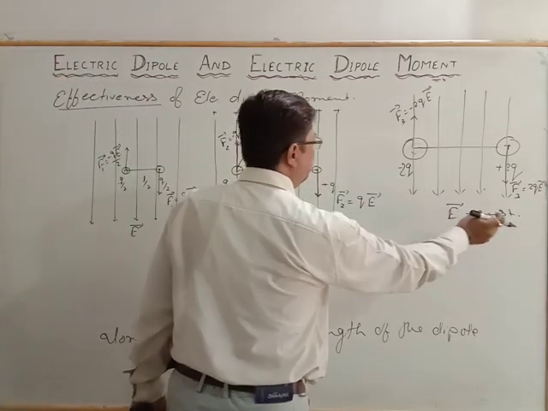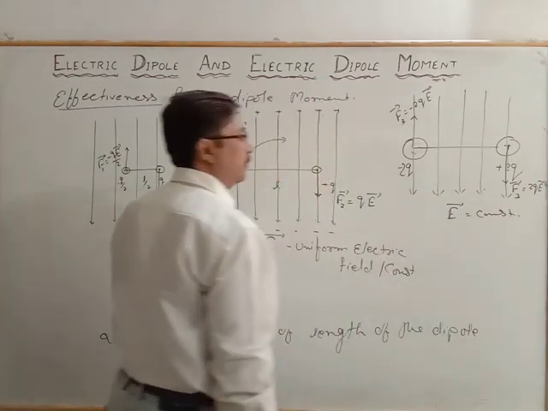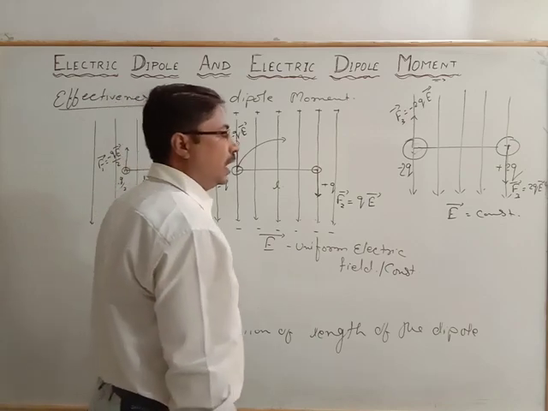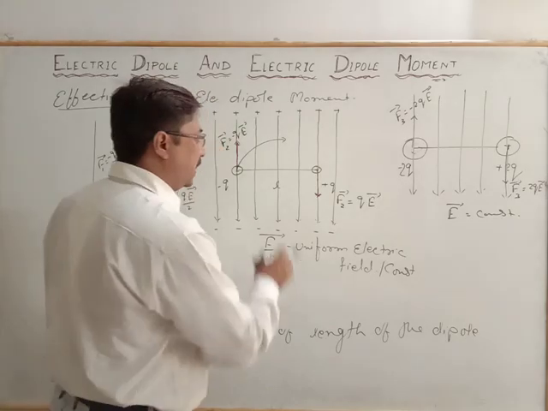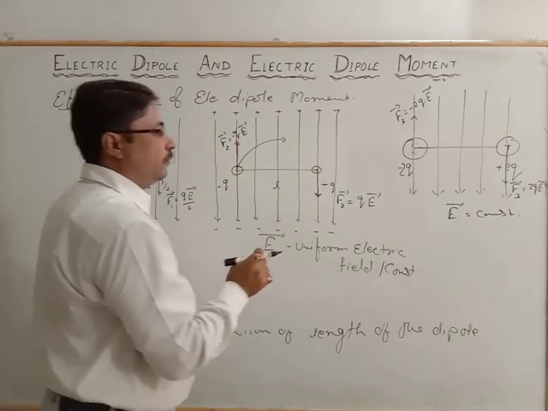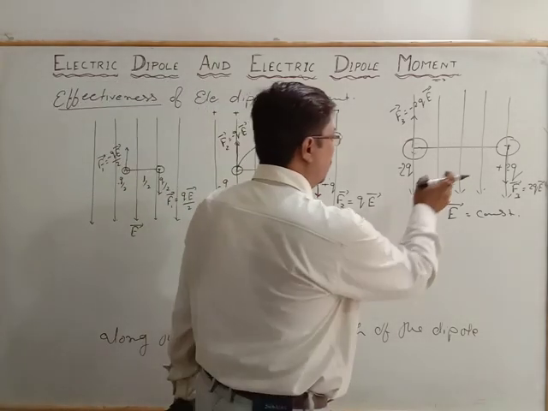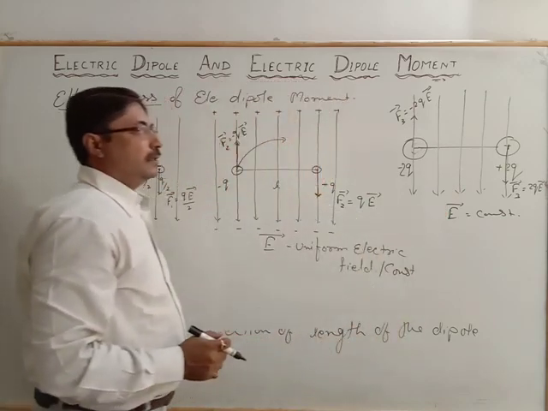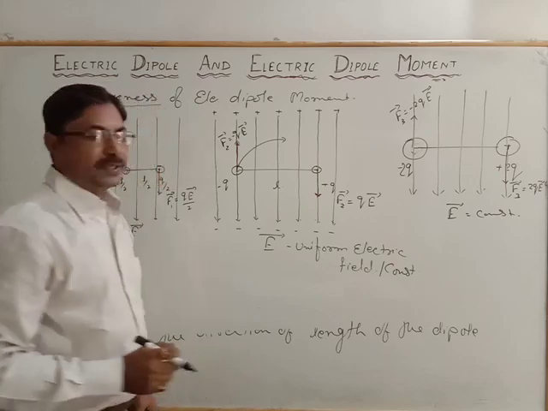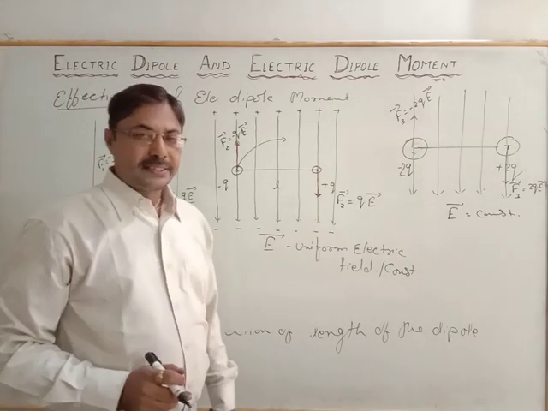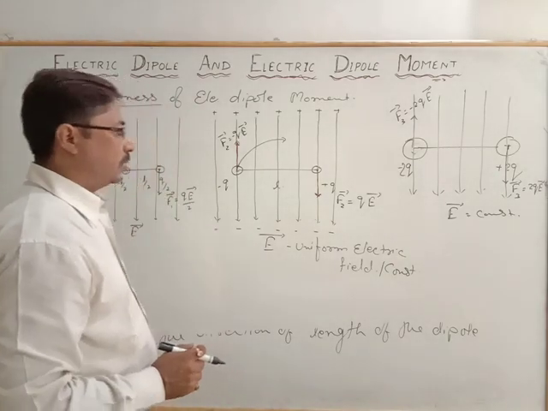One is the charge value, and also the length of the dipole. If we change the length of the dipole here also, the effectiveness will change. So the effectiveness of the dipole depends upon the nature of the charge as well as the length of the dipole.